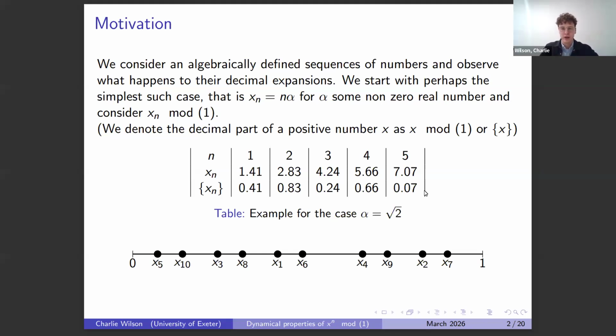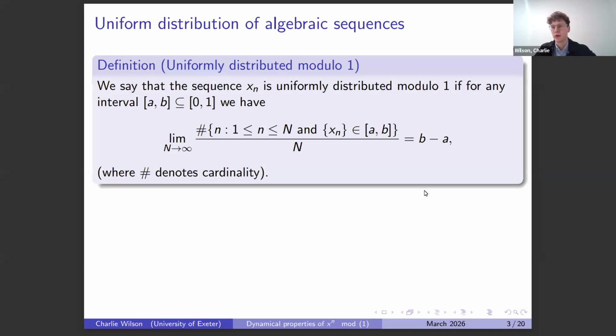That leads us to this definition of uniformly distributed modulo 1, and it's kind of what you would expect. If we fix some interval in [0, 1], the number of times that this sequence visits this interval should average out to be the length of the interval. That's the thing you'd expect there.